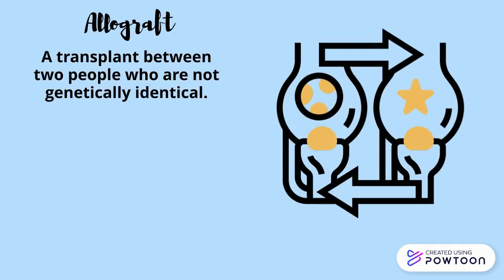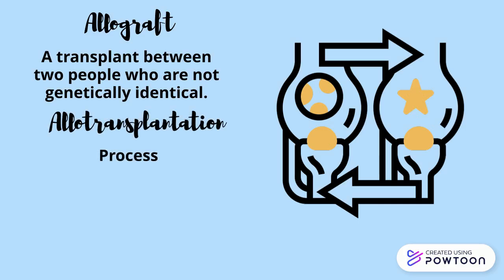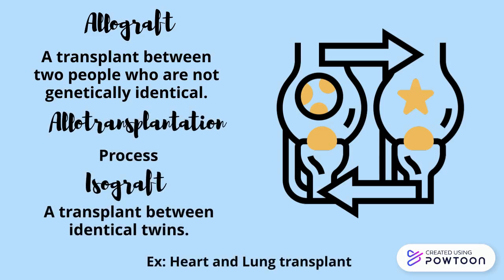The second one is allograft. It is a transplant between two people who are not genetically identical, and the process is called allotransplantation. The next one is isograft. It is a transplant between identical twins.